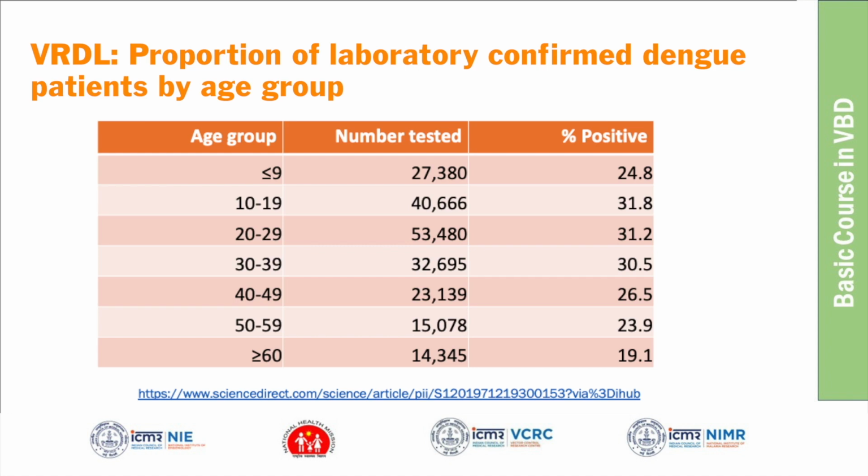Is the positivity varying by age group, or is it similar, or is it low in some age group? I think you can see that in the more than 60 years age group,